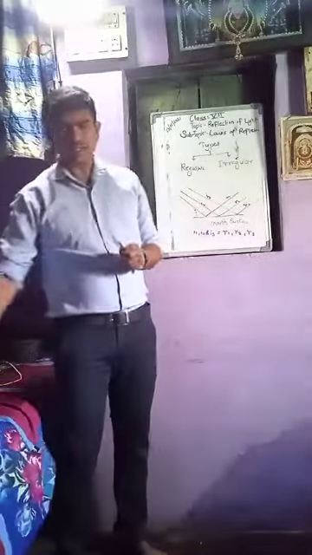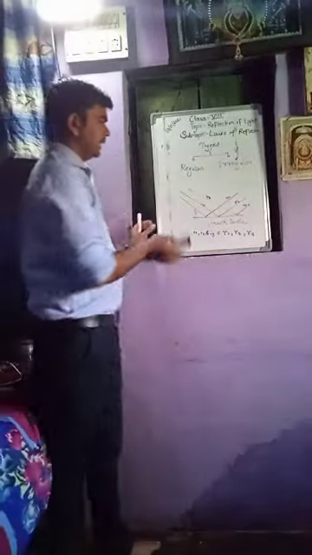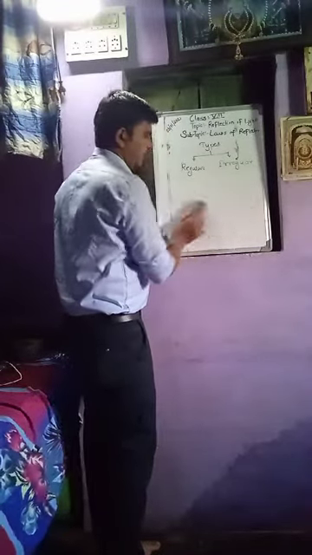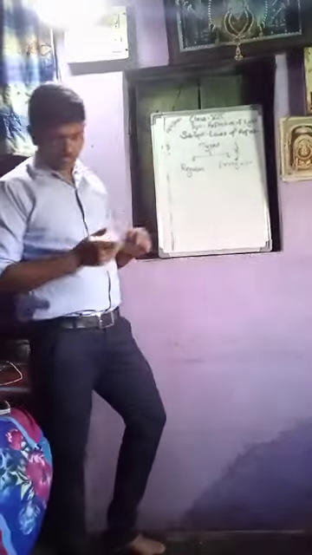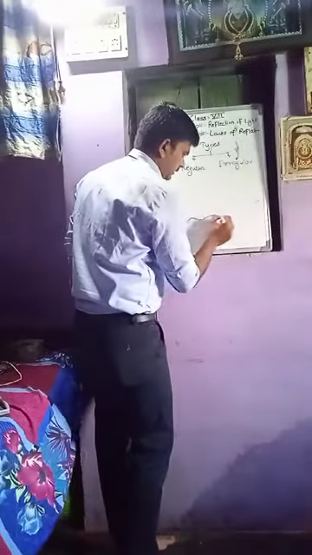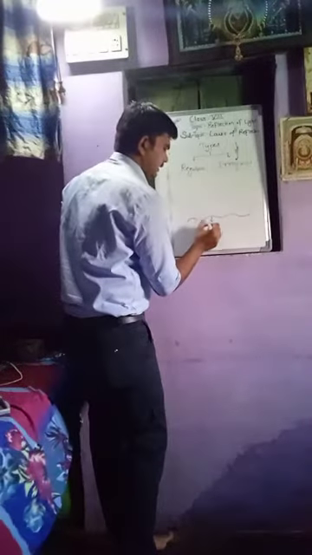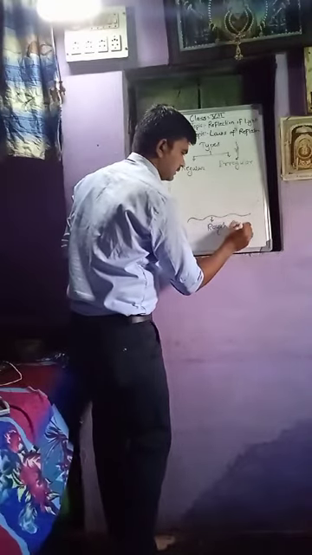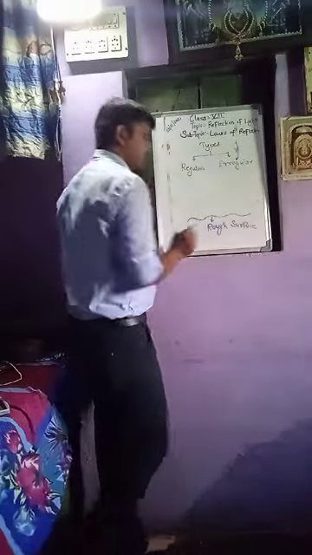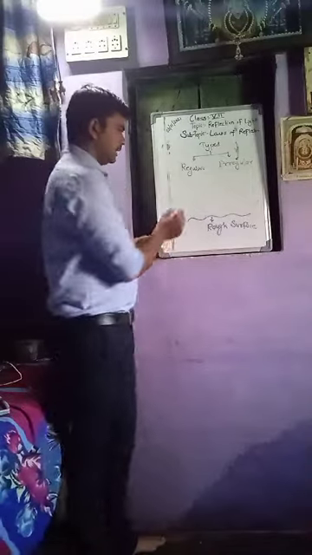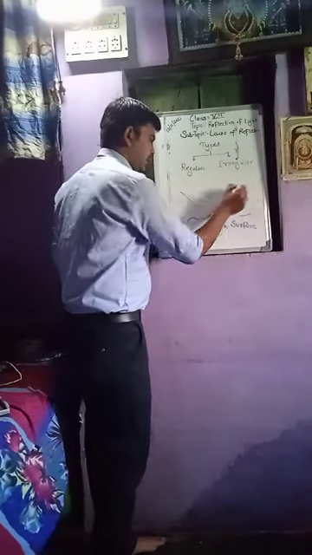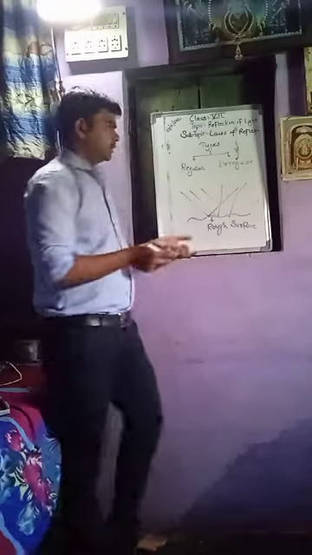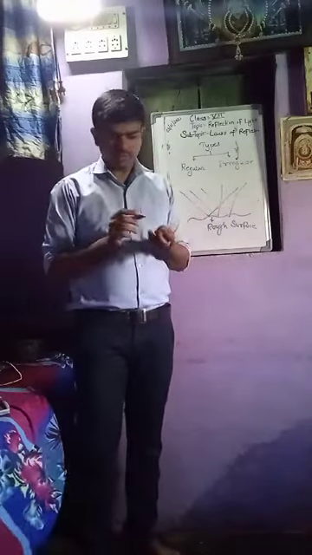Now we'll see the second type, that is irregular reflection of light. What it means: when the surface is rough, the incident rays are not parallel to each other.